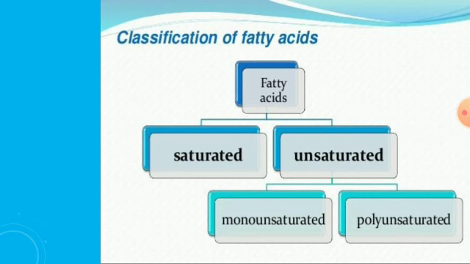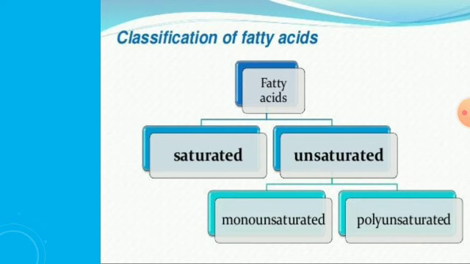Saturated fatty acids are defined as those that do not contain double bonds, while unsaturated fatty acids contain one or more double bonds.